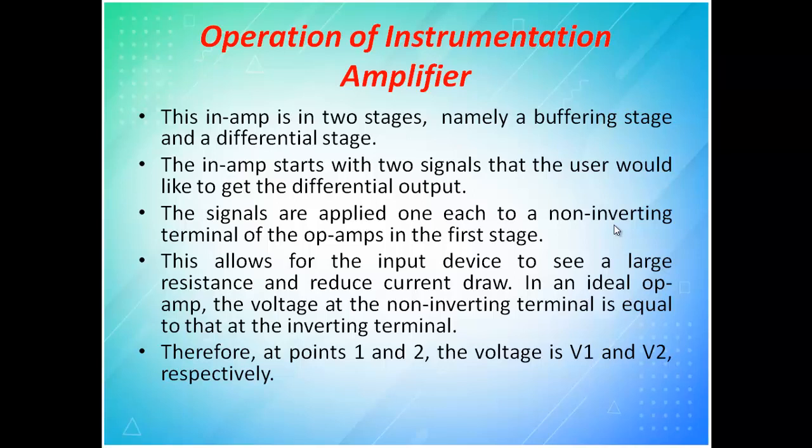The signals are applied one each to the non-inverting terminal of the op-amp in the first stage. This allows the input device to see a large resistance and reduces current drawn. In an ideal operational amplifier, the voltage at the non-inverting terminal is equal to that of the inverting terminal. Therefore, at points 1 and 2, the voltages are V1 and V2 respectively.